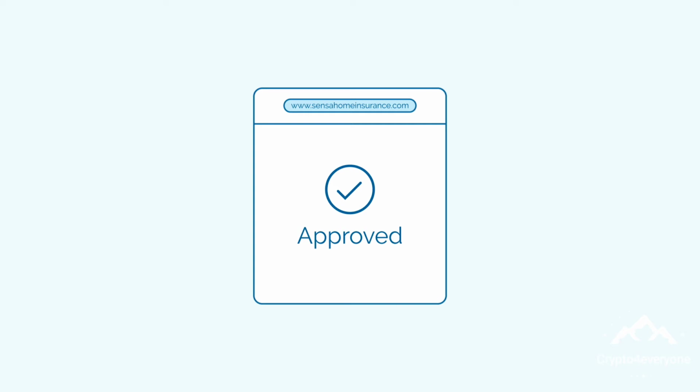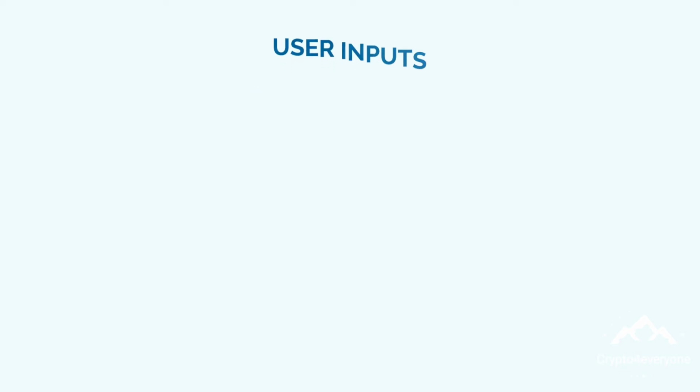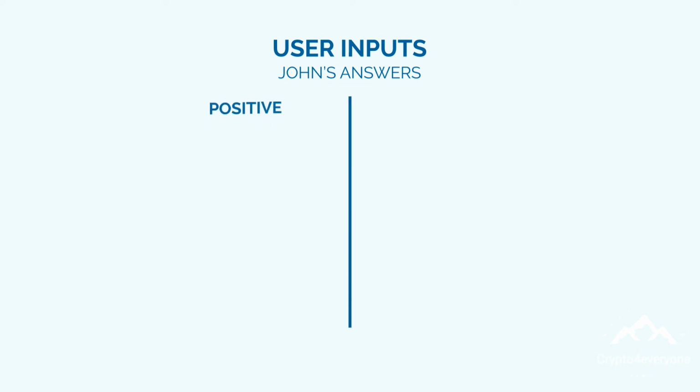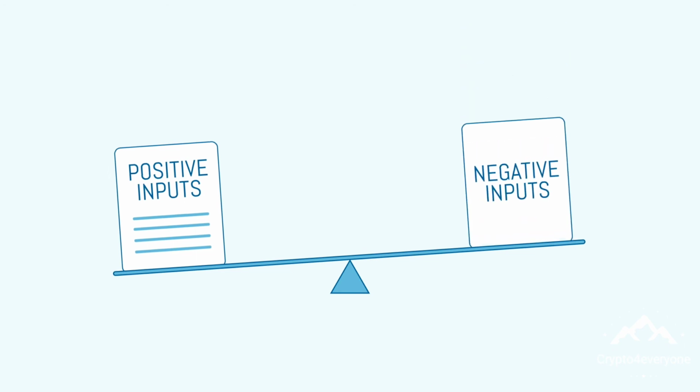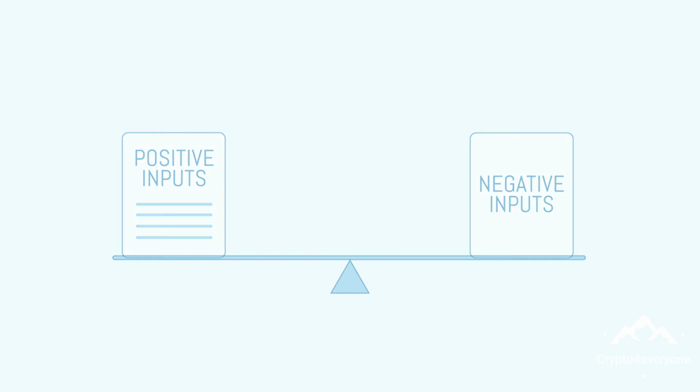A smart contract achieves this by running user inputs, in this case John's answers, through a series of checks pre-programmed into the smart contract. For example, if John has a good credit rating, that's a positive, but if he also lives in an area that is prone to flooding, that's a negative. Smart contracts ultimately balance all inputs against vast pools of internal and third-party data to make a final decision.